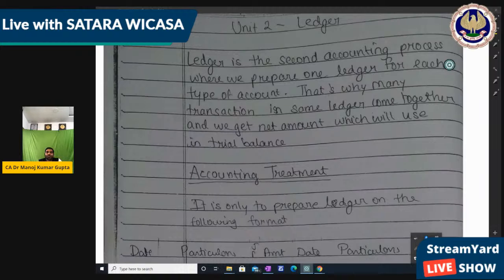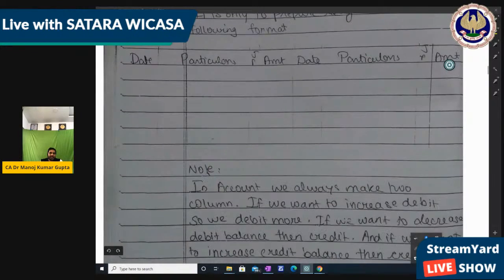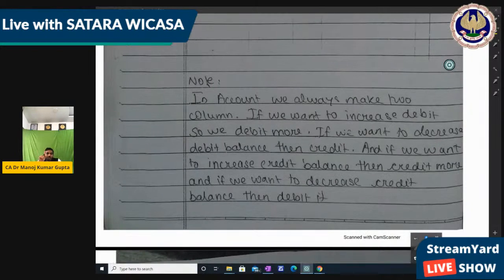Done. Now this is the format for ledger, that is date, particular, amount, or we can make a JF column also if we want. Otherwise, date, particular, amount on the debit side, and date, particular, amount on the credit side. Okay, so this is the ledger format we are going to make. Now how to make it, that is for notes also. In accounting we always make two columns. Remember?